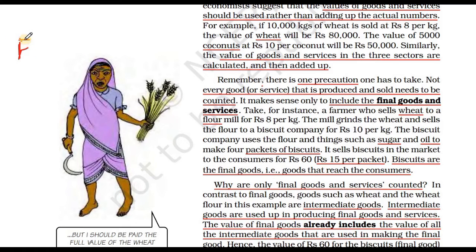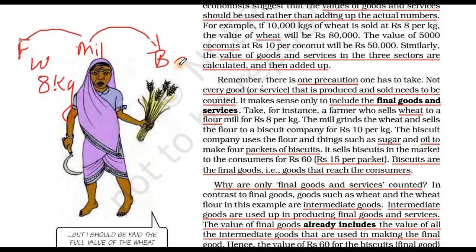One farmer is selling wheat to a mill owner at rupees 8 per kg. Then the mill owner is selling to a biscuit company at 10 per kg.